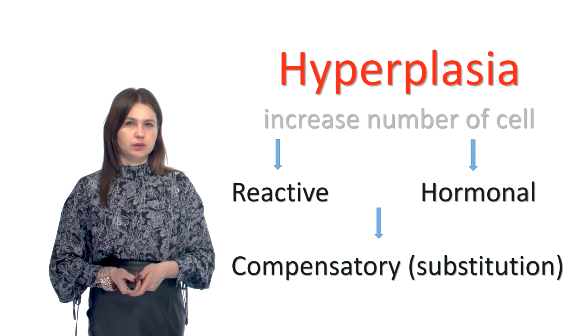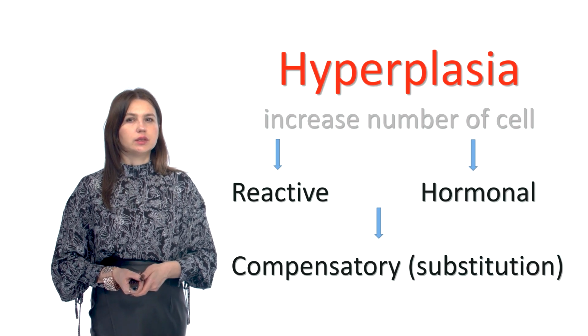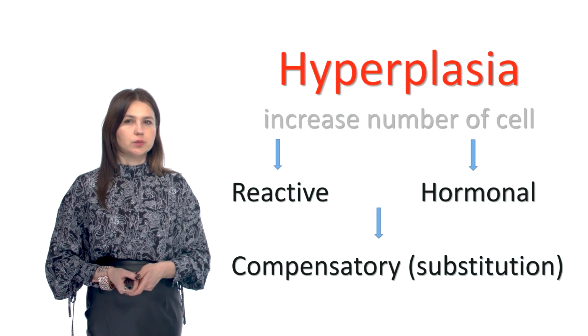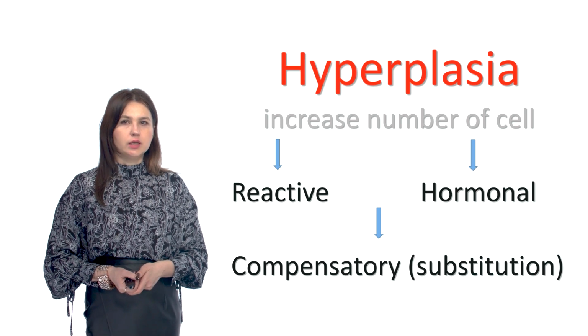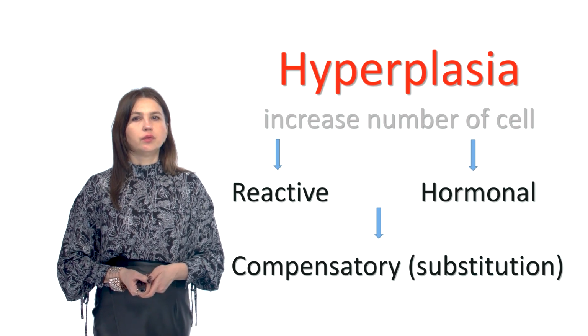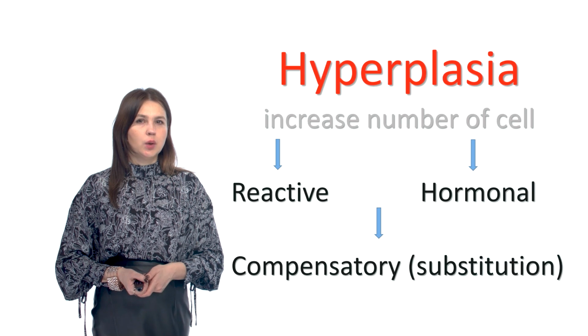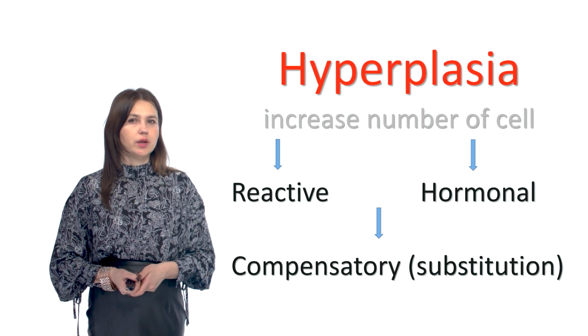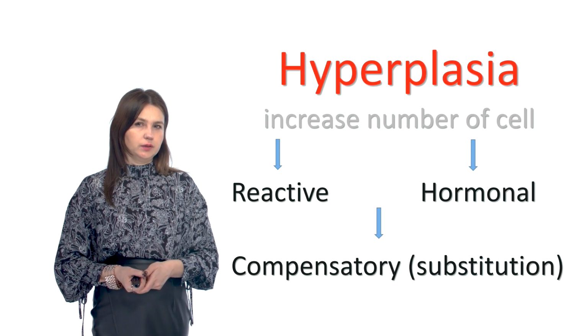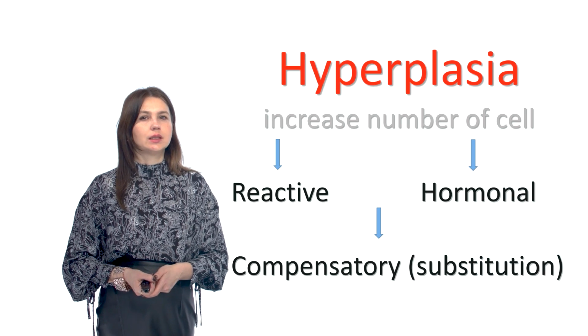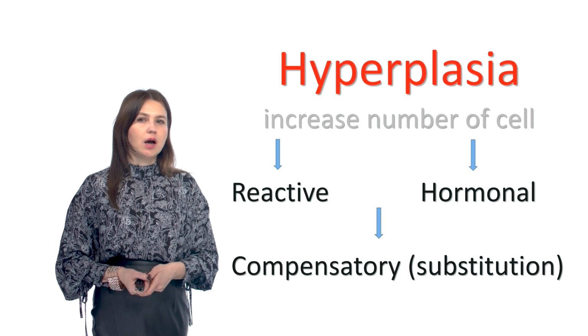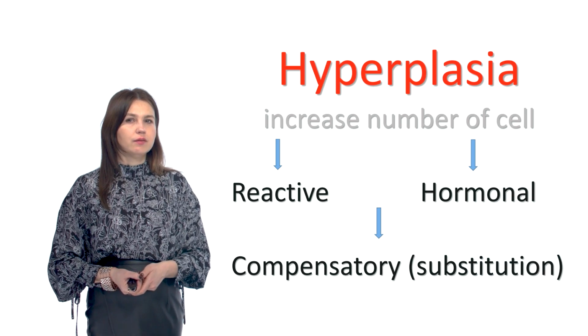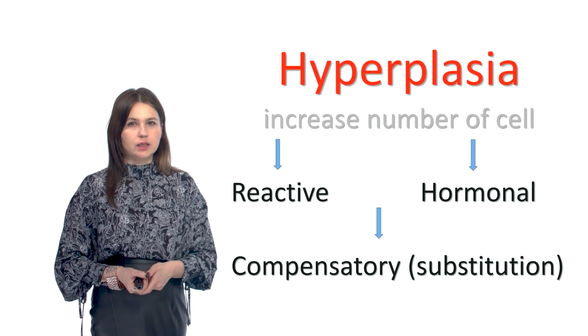Glandular hyperplasia of the endometrium is a result of increased estrogen stimulation of the endometrium, especially during anovulatory menstrual cycles when there is no production of progesterone. The endometrium is thickened, friable, and easily bleeds. The endometrium is thickened due to the increased number of glands that have different shapes and size.